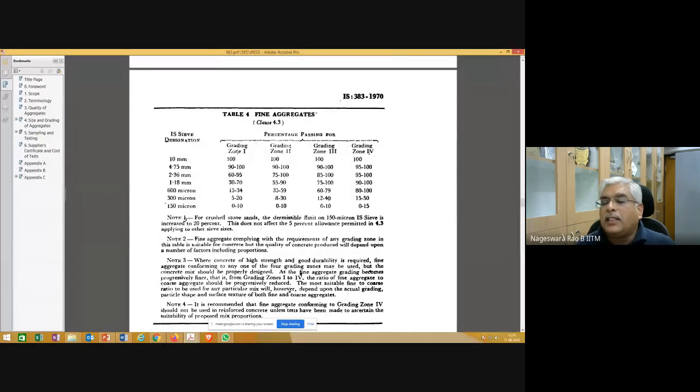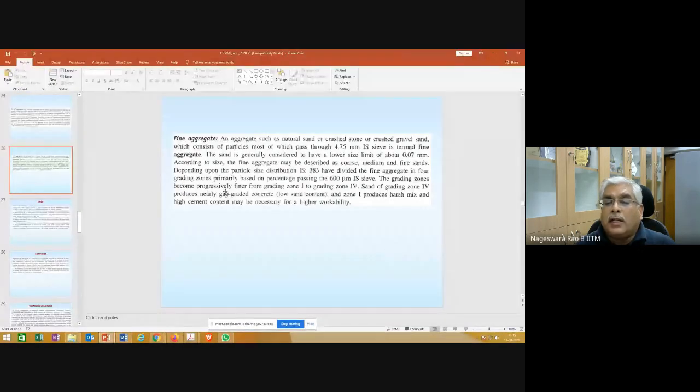That's why from grading zone 1 to grading zone 4, the fine aggregate is becoming finer.